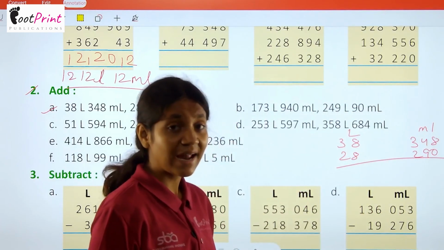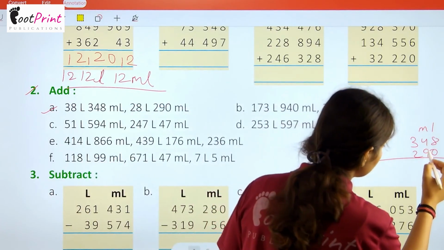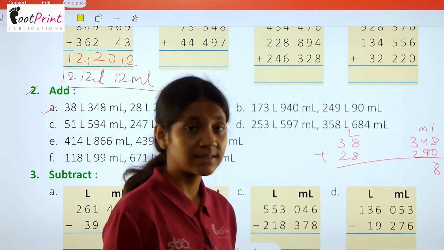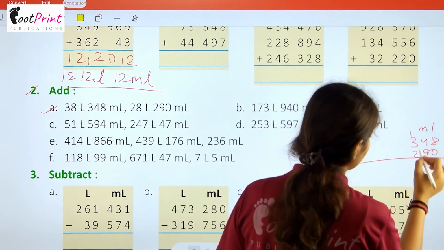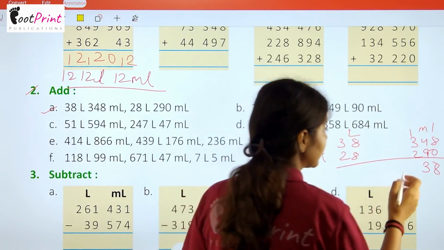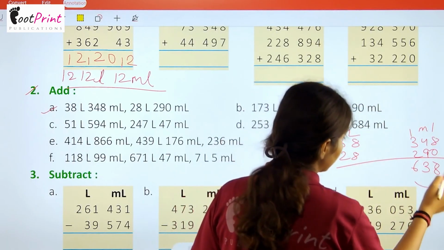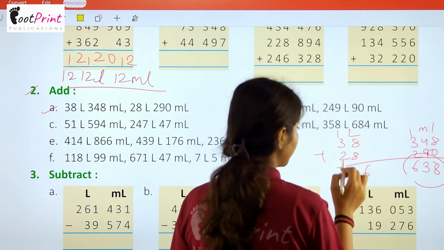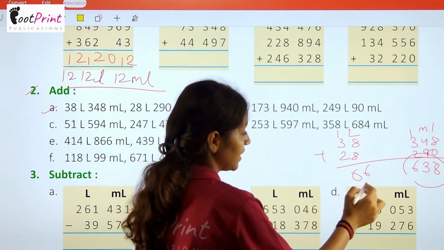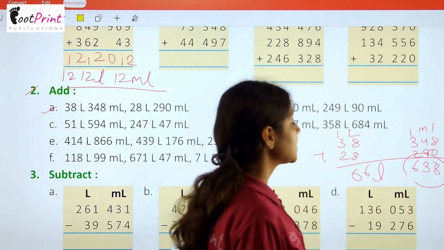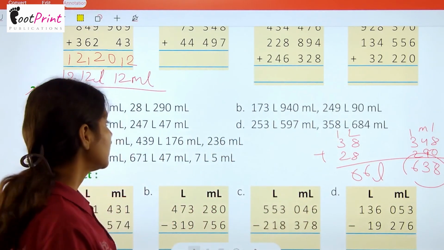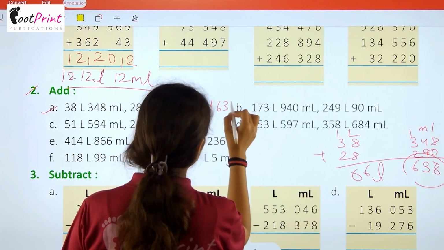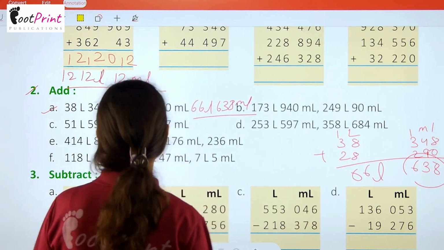Now when we are adding this, 8 plus 0 is 8. 4 plus 9 is 13. 3 plus 2 is 5 plus 1 is 6. Now we are getting 638 at the milliliter place. Now 8 plus 8 is 16 and 3 plus 2 is 5 plus 1 is 6. That means our answer is 66 liter 638 milliliter.